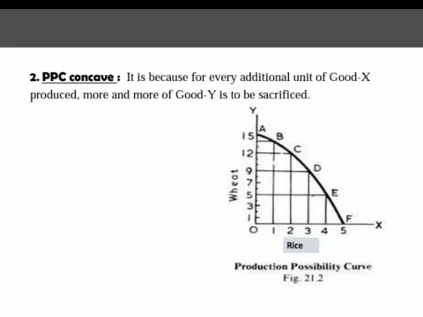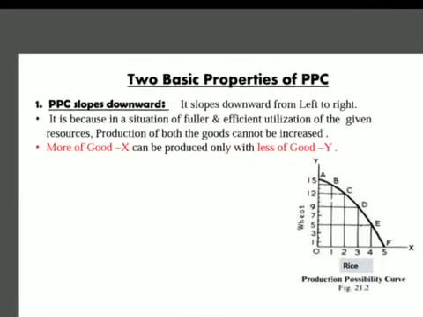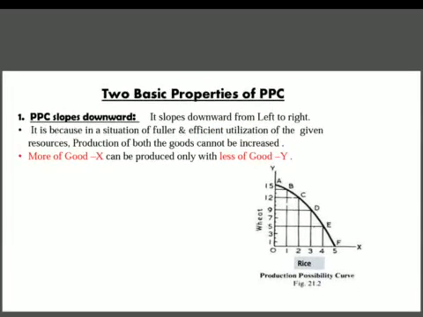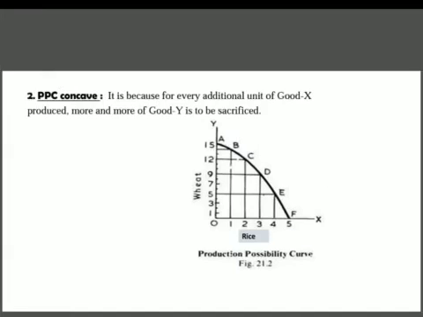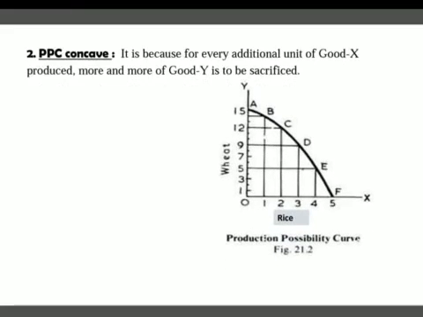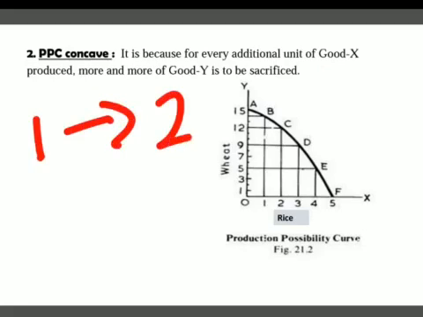In the first property we were saying that we have to reduce the quantity, means we have to sacrifice the quantity of good Y if we want to produce extra quantity of good X. We were talking about the increase and decrease, but here we are talking about the quantity. There is a little difference here, for every additional unit. Earlier we were producing 1 unit of rice, and now we are producing 2 units of rice.